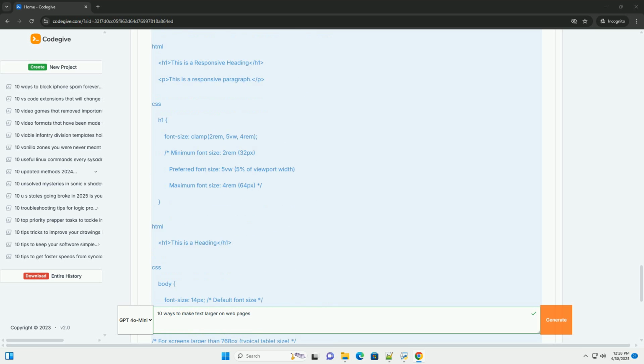10. Using JavaScript, for dynamic changes. Description: you can use JavaScript to dynamically change the font size based on user interactions or other events. Code example. Explanation. 1. HTML: we have a p element with the ID myText and a button that calls the increaseFontSize function when clicked. 2. JavaScript.